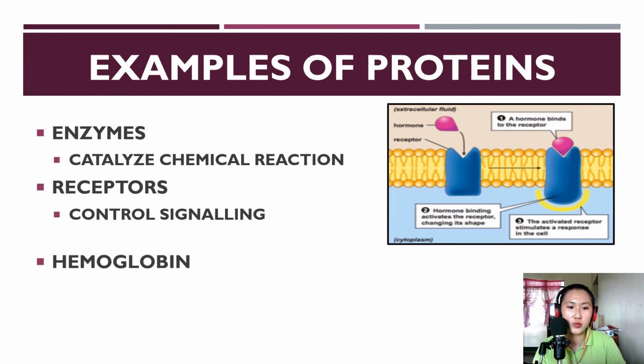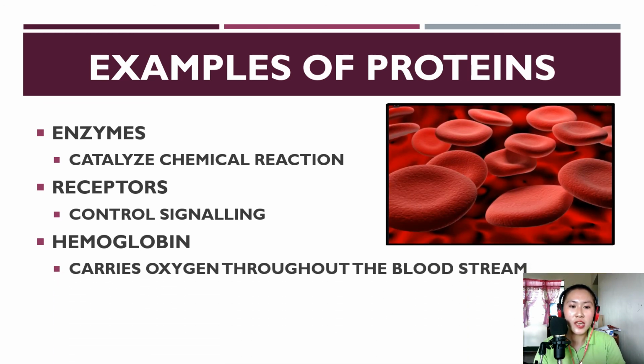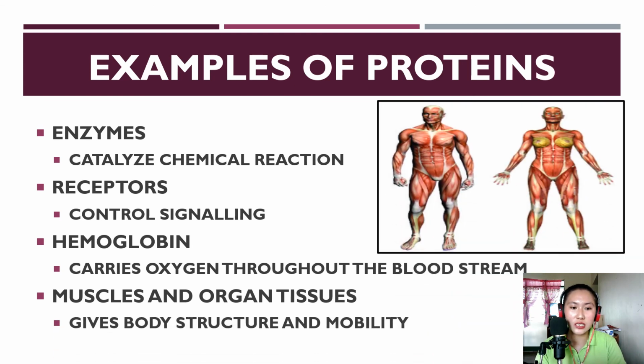Okay? Next, we have the hemoglobin. Hemoglobin carries oxygen throughout the bloodstream. And lastly, we have our muscles and organ tissues. This gives body structure and mobility. So that is all about the biological macromolecule, which is the protein.